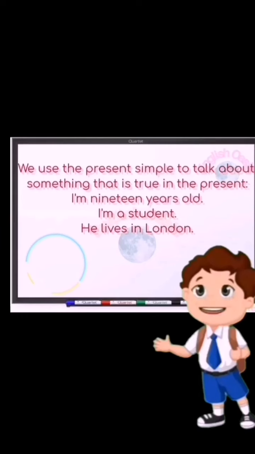We use the present simple to talk about something that's true in the present. For example, I'm 19 years old. Another example, I am a student. He lives in London. My father is a doctor.